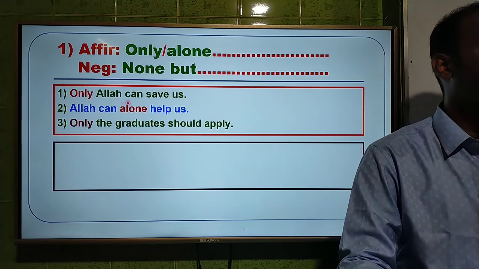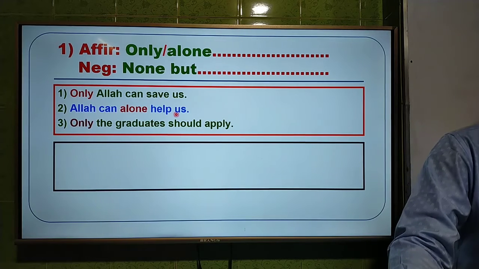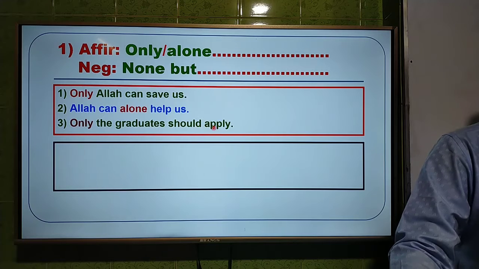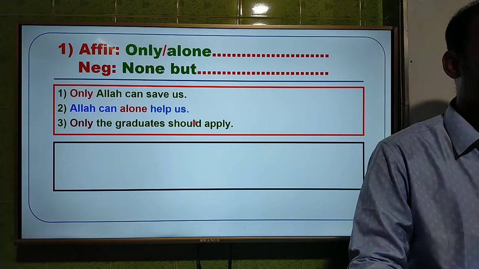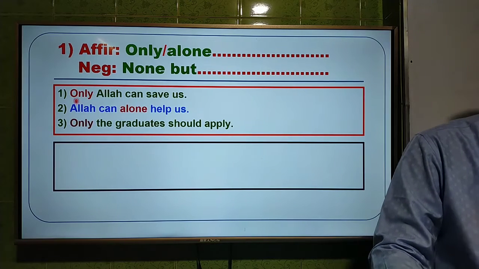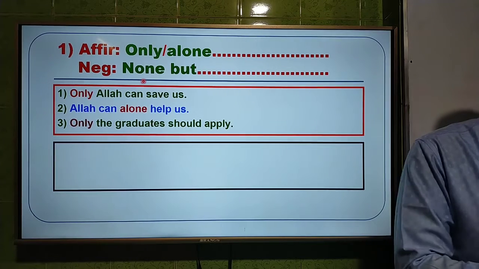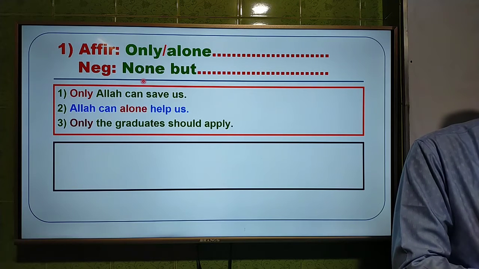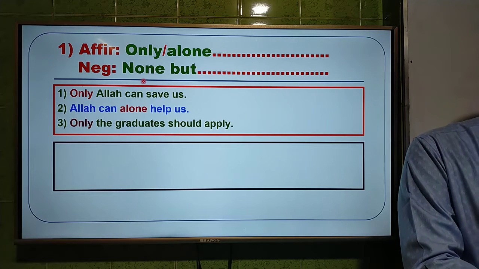First one is only Allah can save us. Second one, Allah can alone help us. And third one is only the graduate should apply. I think you should write down the answer or try to answer. Here you have to write down none but instead of only. In the first sentence you see only, so we have to use none but instead of only. You will get 2 minutes to try, and by this time I will check how many have joined with me.